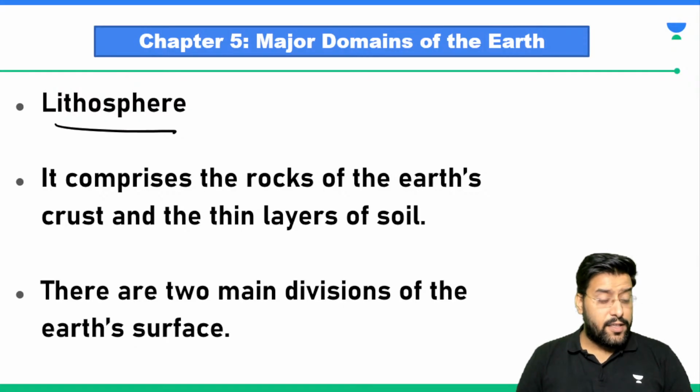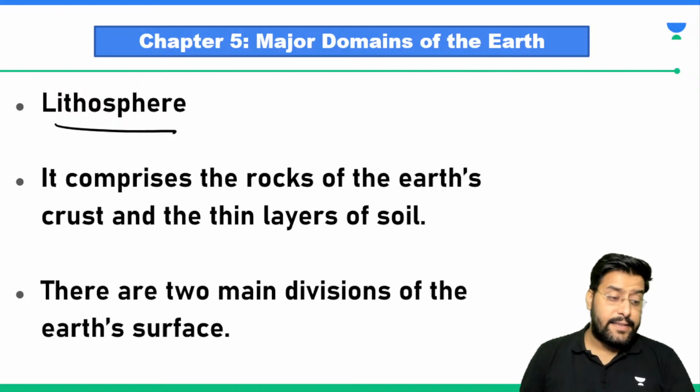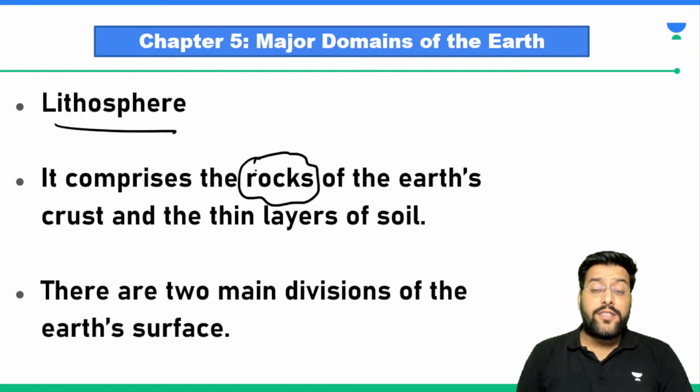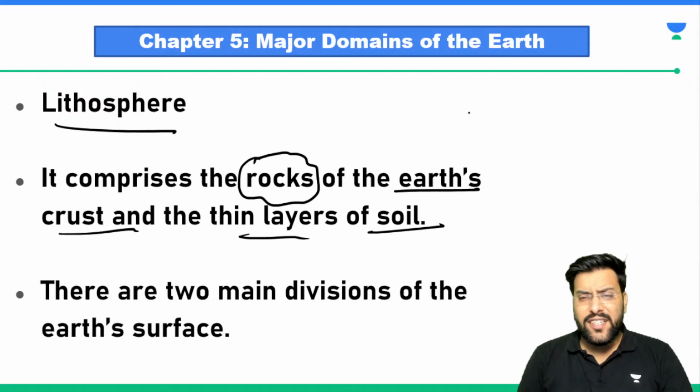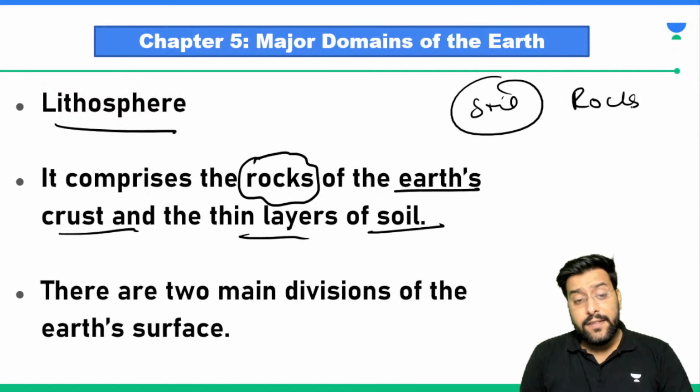What is lithosphere? So in lithosphere we talked about land. So what is land? It comprises the rocks of the earth's crust and a thin layer of soil. So our earth's crust is made up of soil and rocks.